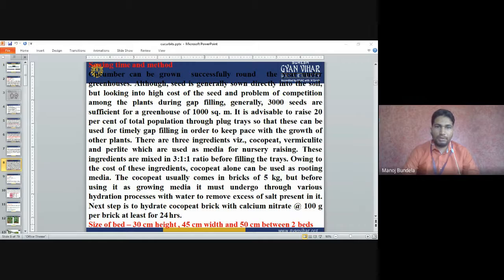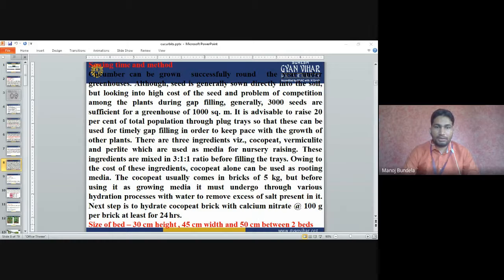Normally we have to directly sow the seeds, but the cost of the seeds is very high. So we can prepare polythene bags and sow the seeds in them, then go for transplanting into the main field. It is advisable to raise 20% of the total population through plug trays so that these can be used for timely gap filling, in order to keep pace with the growth of other plants.